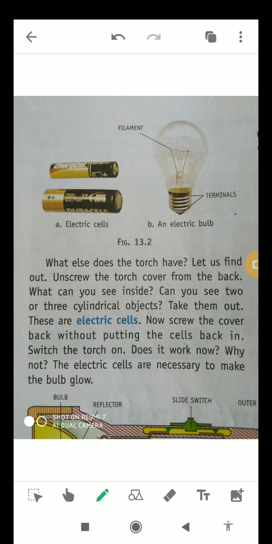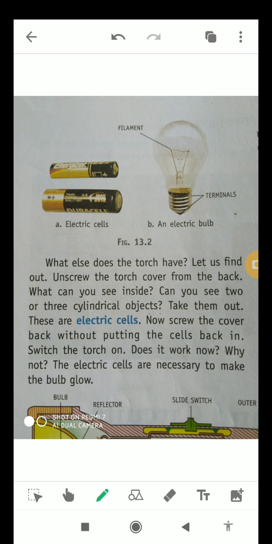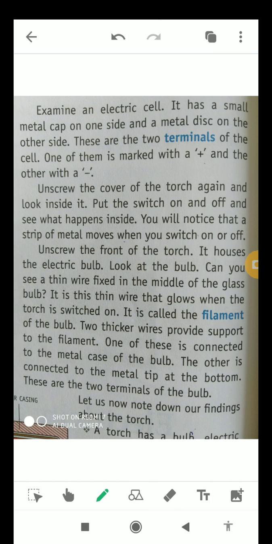Okay, students, apart from this, you can see the picture of an electric bulb and electric cells also. In an electric bulb, you can see the positive and negative terminal. Apart from this, the electric bulb contains a filament, and the filament glows whenever you switch it on. Now examine an electric cell. It has a small metal cap on one side. So now we are talking about the structure of the electric cell. And a metal disc on the other side.